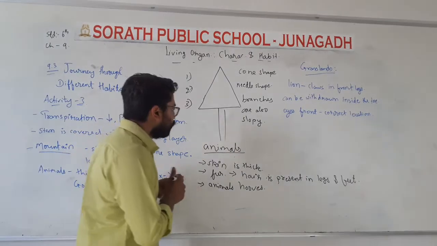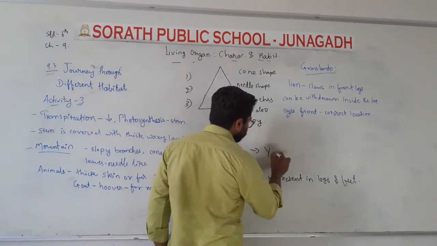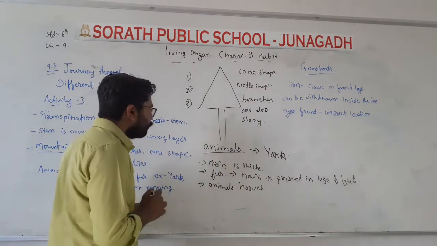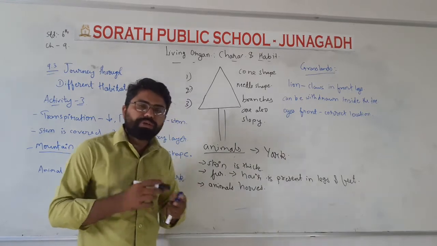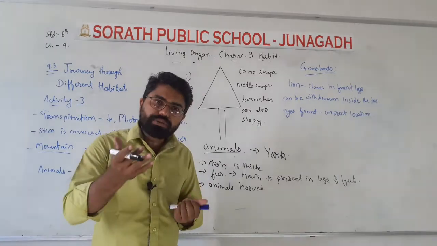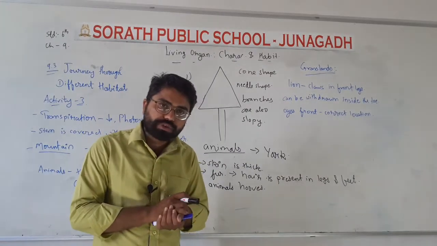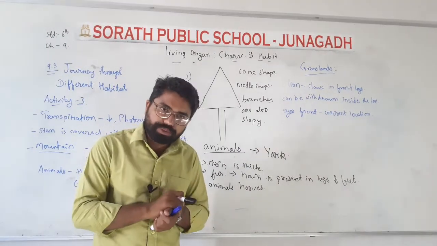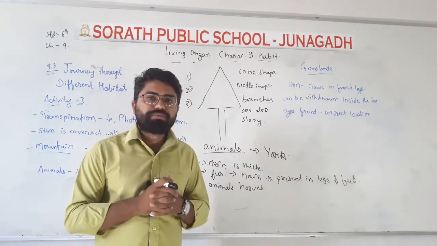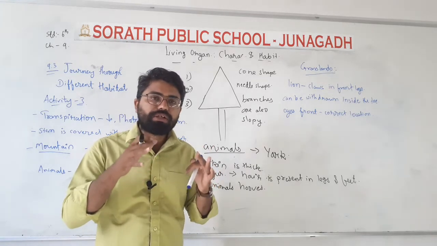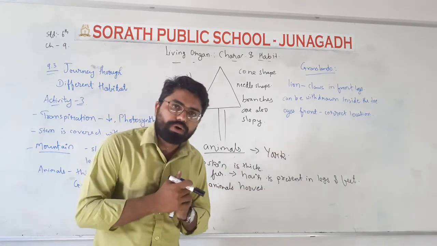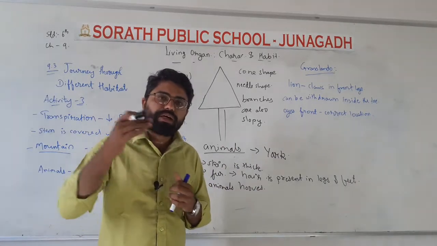If you take the example of a yak, you will know that they have a large amount of hair on their skin to protect from the cold. If you take the example of a polar bear, you will also see that their fur is abundant. The fur on the skin is in large amount because it protects them from the cold. That's why their body is made like that.